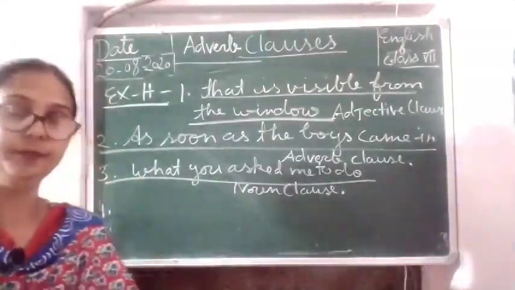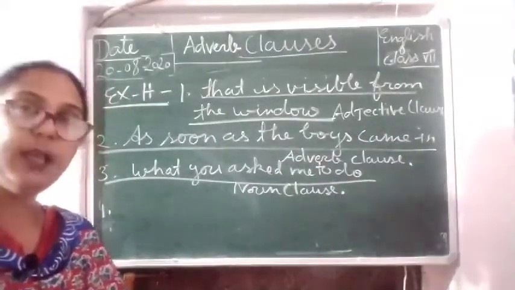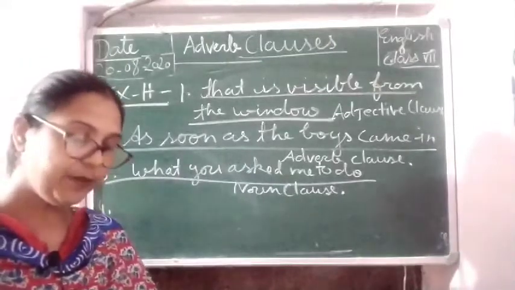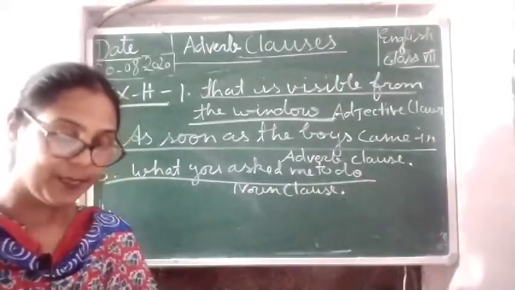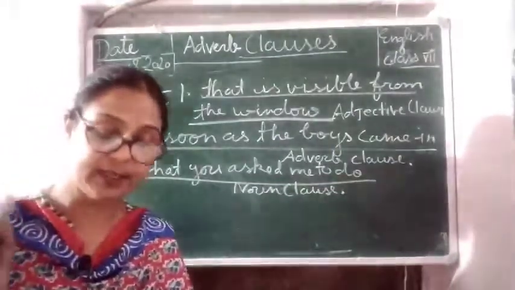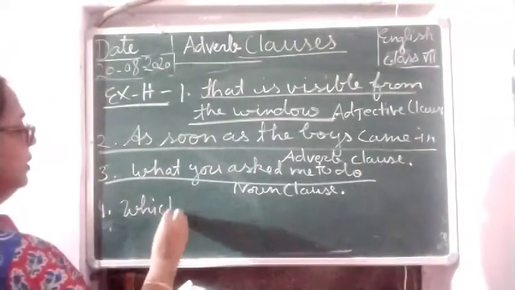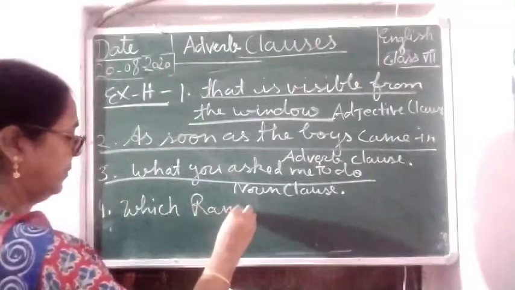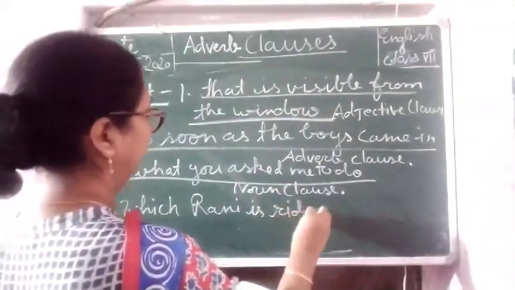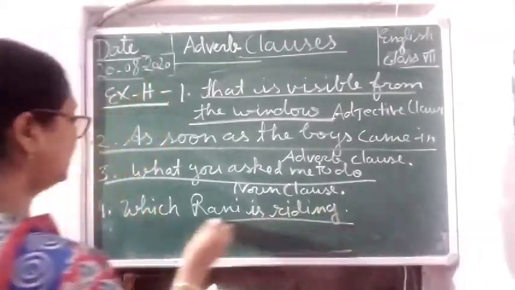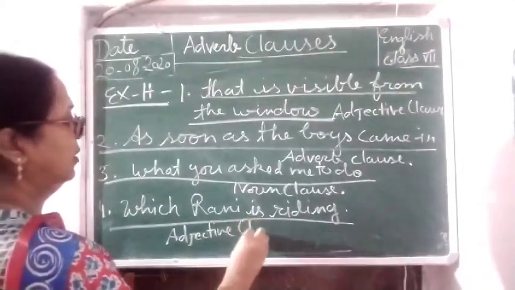Number 4 is, the bicycle which Rani is riding is mine. So this is which Rani is riding. This is an adjective clause.